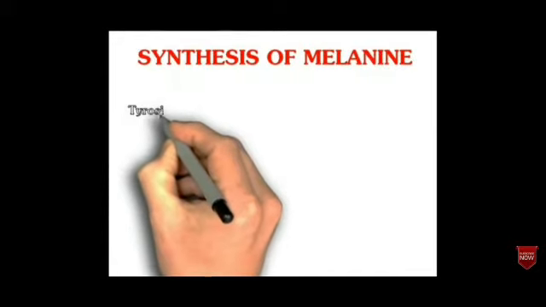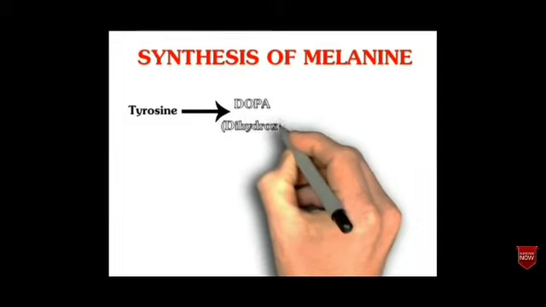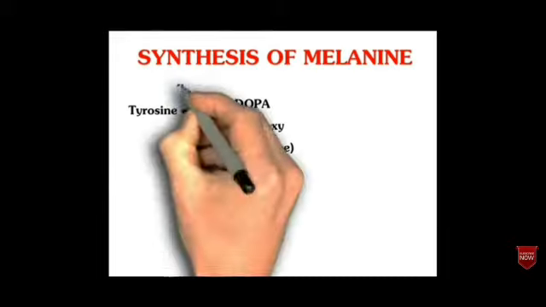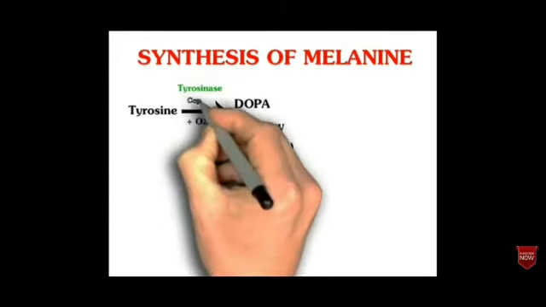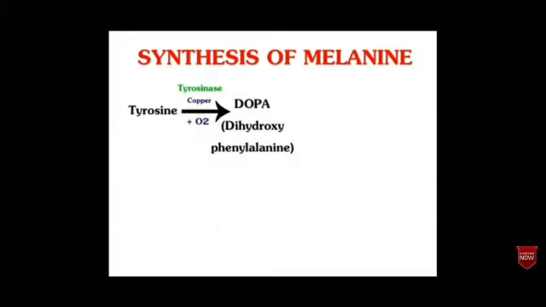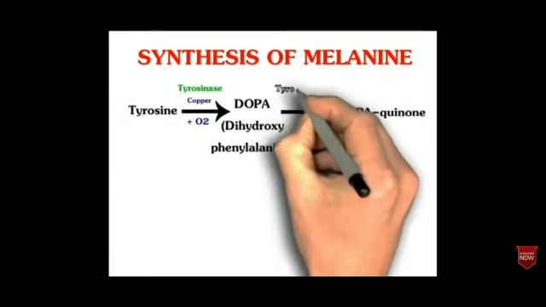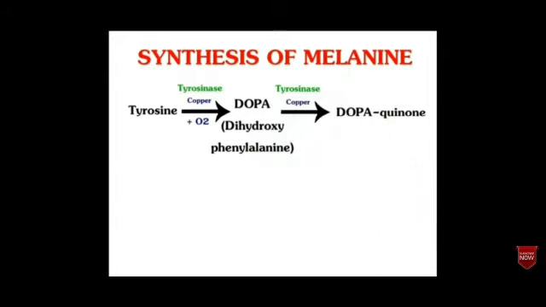Synthesis of melanin is from tyrosine. The tyrosine gives rise to DOPA, dihydroxyphenylalanine, in the presence of oxygen and the tyrosinase enzyme, which is a copper-based enzyme. The DOPA then is converted into dopaquinone in the presence of the same copper-based tyrosinase enzyme.